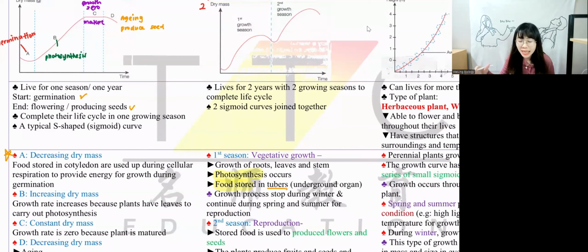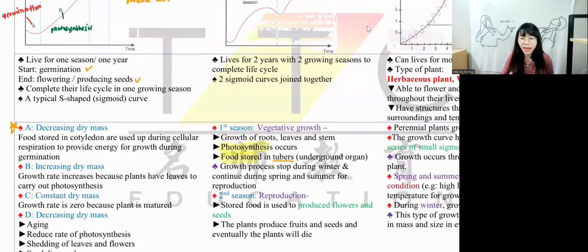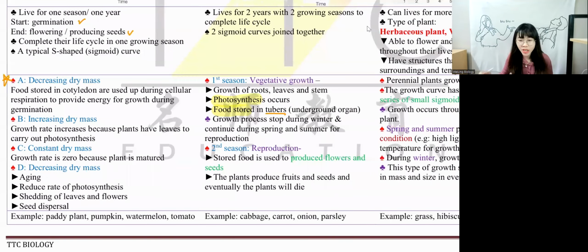Usually tubers are not green in color. We have carrot. We have onion, correct? We have cabbage. All of these are not green in color. So when they are underground organs, they usually last for very long because during summer and springtime, they have a higher rate of photosynthesis. During winter time, they will stop growing because in winter, there's no sunlight and it's too cold. The plants cannot carry out photosynthesis. That's why it becomes slower.